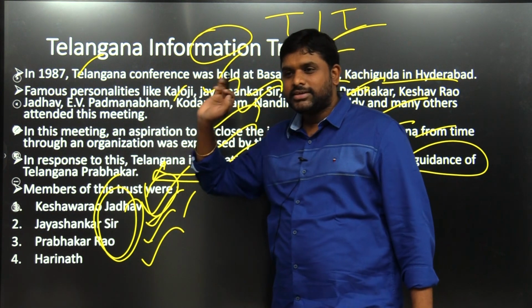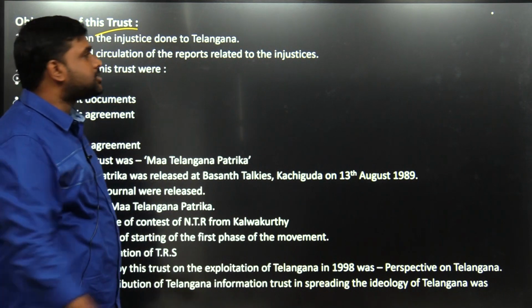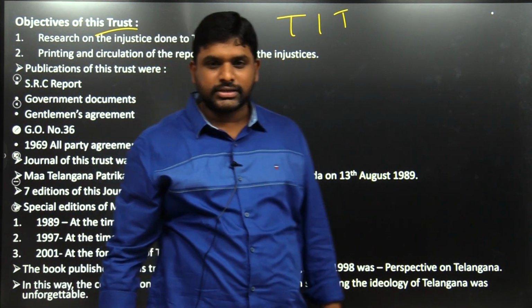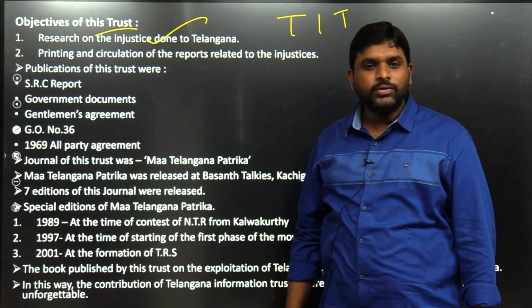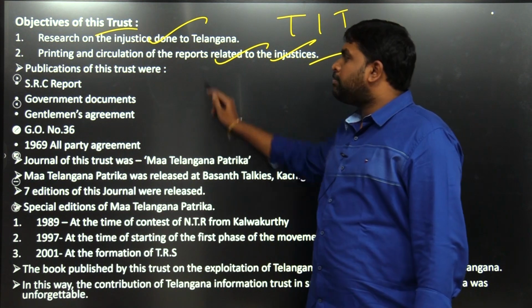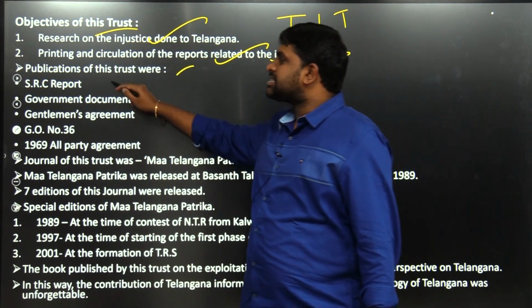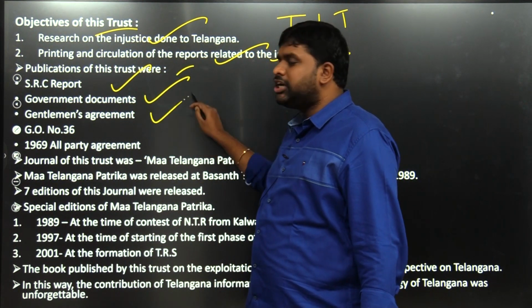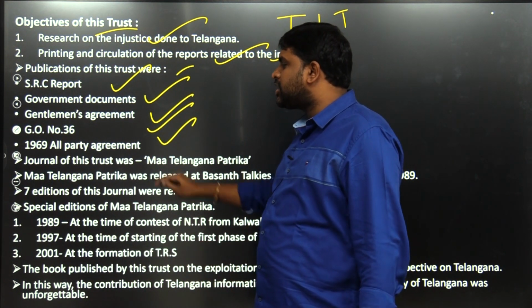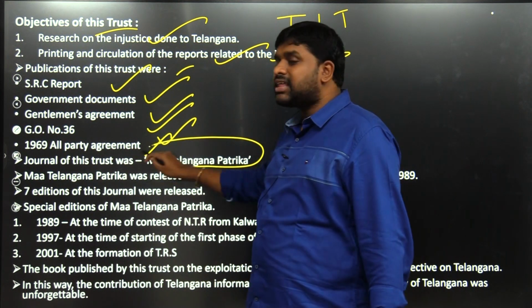Telangana Information Trust. Objectives of this trust: research on the injustice done to Telangana, and printing and circulation of the reports related to the injustice. Publications of this trust: SRC report, government documents, gentleman's agreement, GO number 36, 1916 all party agreement. The journal of this trust was called Ma Telangana Patrika.